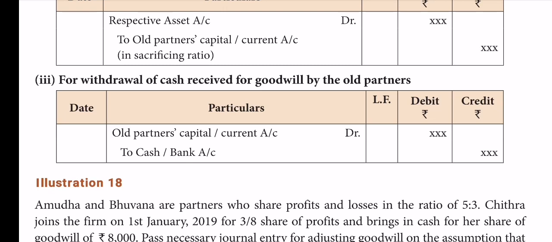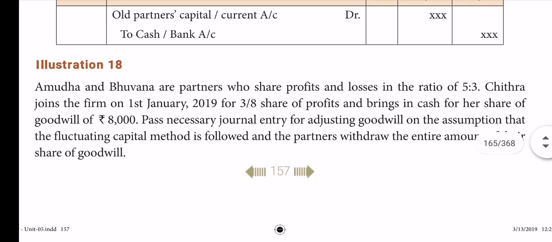Now let me teach a sum for this type of adjustment. Let me read the 18th one. Amuda and Puna are partners who share profits and losses in the ratio of 5:3.